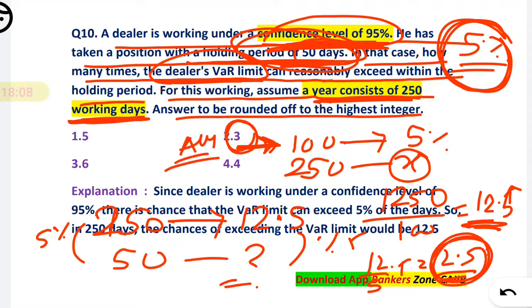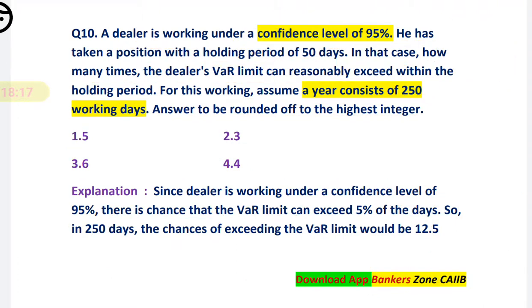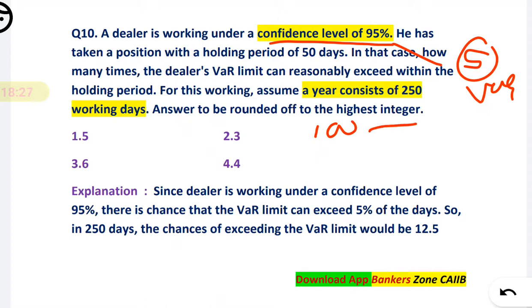Here is the first option, second option, third option and fourth option. So the answer will be option 3. Okay, so I repeat. See, they have given a confidence level of 95%. That means there is a 5% probability that you will cross the daily VAR limit. So out of 100 you will be crossing 5 times. Out of the year they have given 250 days. So in 250 days, what is the chance that you will cross?